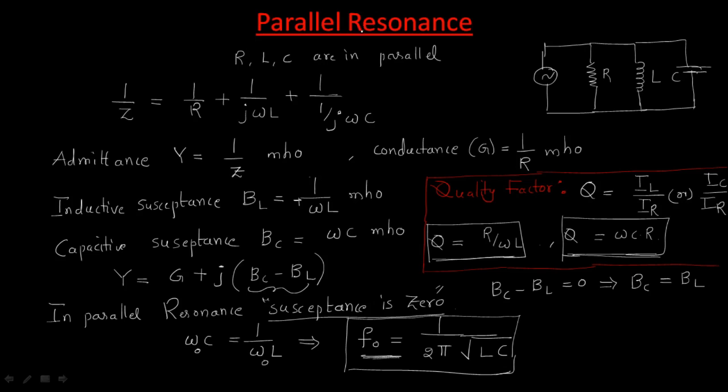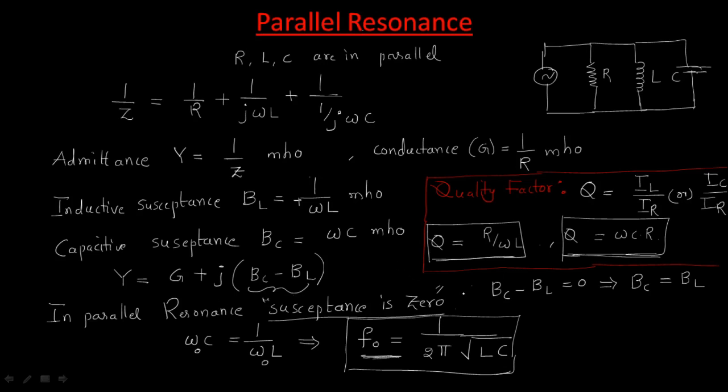In order to understand parallel resonance, you just need to understand admittance, nothing but 1 by impedance. Conductance is nothing but 1 by R. Inductive susceptance is nothing but 1 by inductive reactance, and capacitive susceptance is 1 by capacitive reactance. Then in parallel resonance, susceptance must be 0.